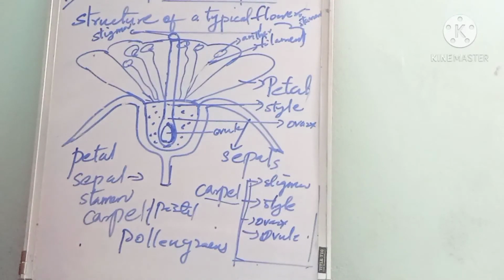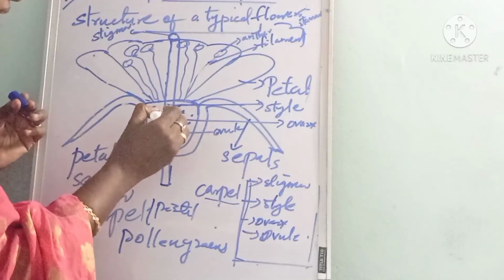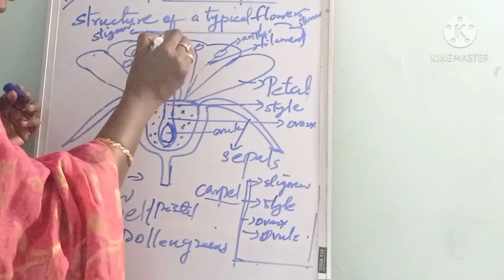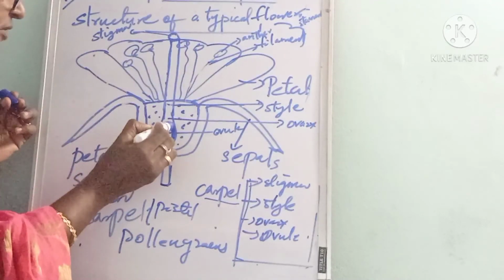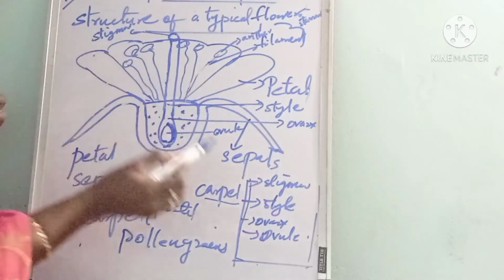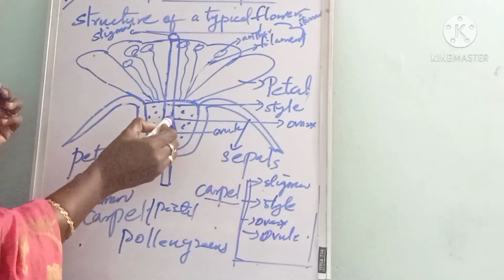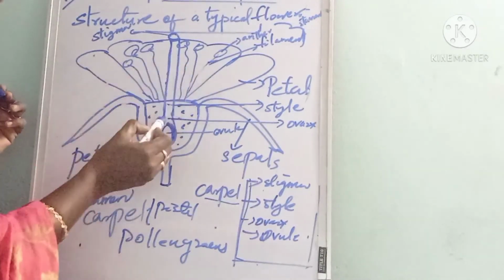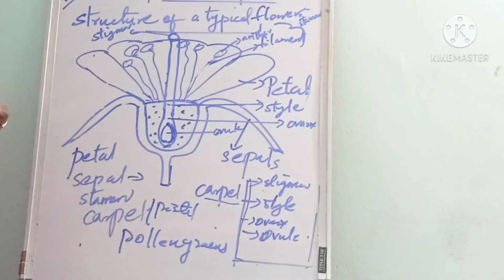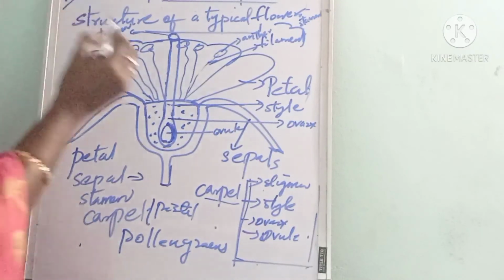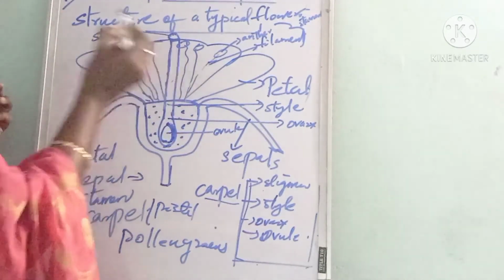The style is the long narrow tube that arises from the ovary. The top of the style is called the stigma.